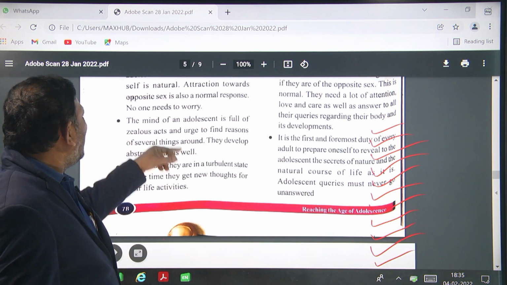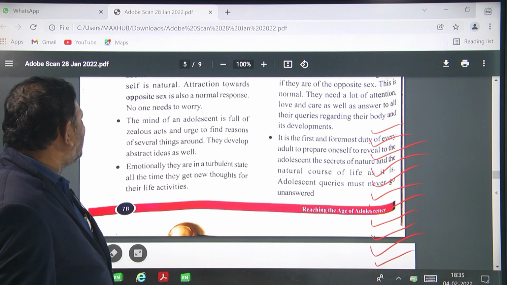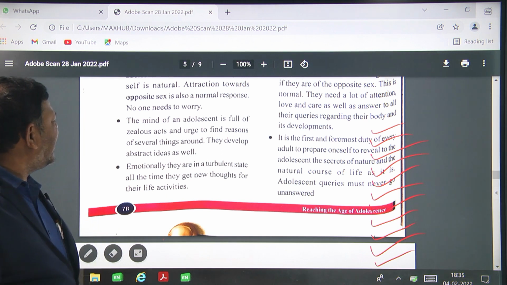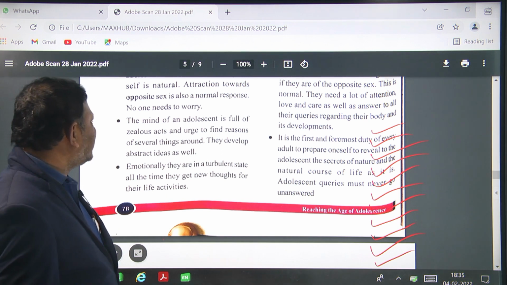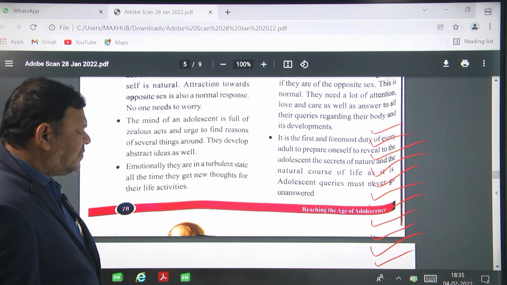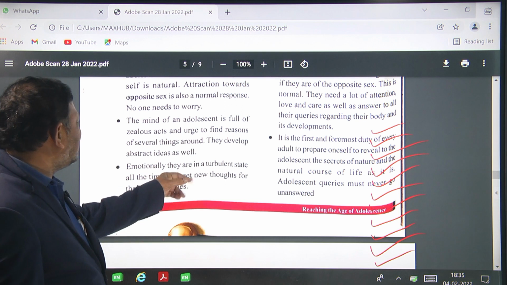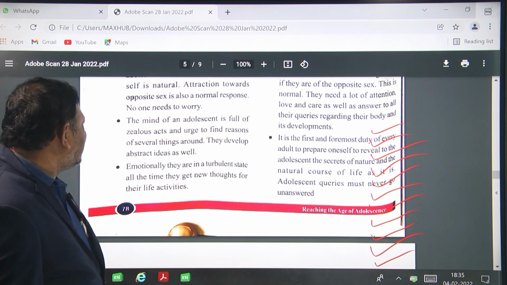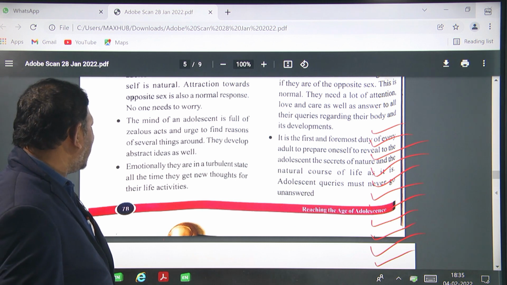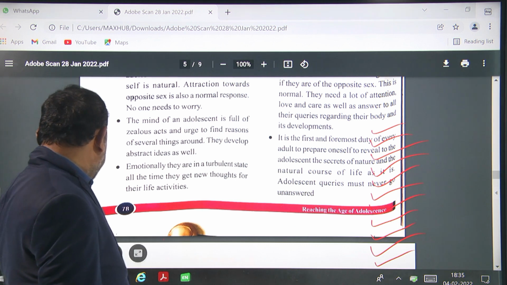Next, the mind of an adolescent is full of curiosity and an urge to find reasons for several things around. They develop abstract ideas as well. Emotionally, they are in a turbulent state all the time. They get new thoughts for their life activities. Yes or no?